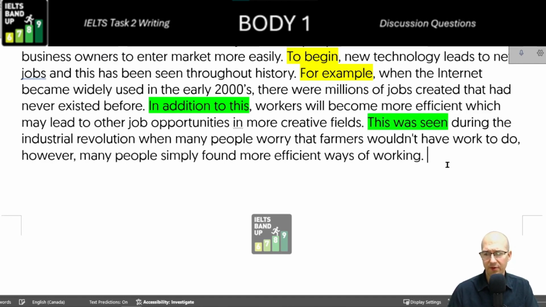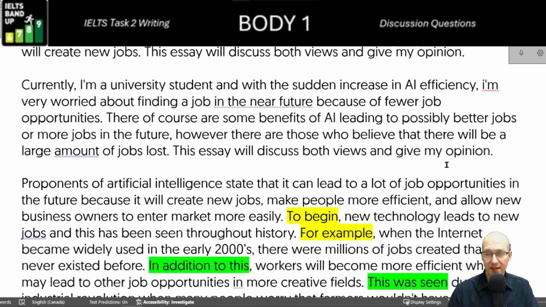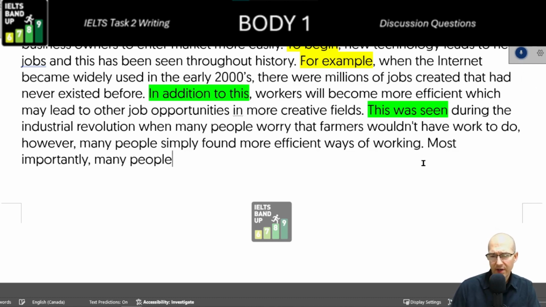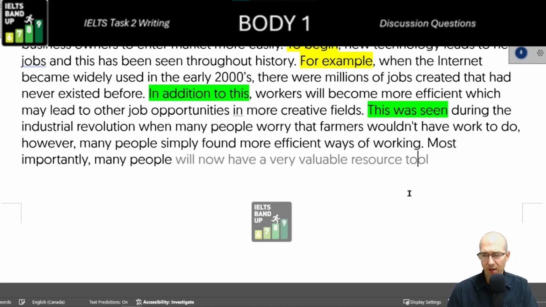Okay, and now we're ready for our last point, which I think is the strongest, about the business owners. Most importantly, many people will now have a very valuable resource to launch their own small company.